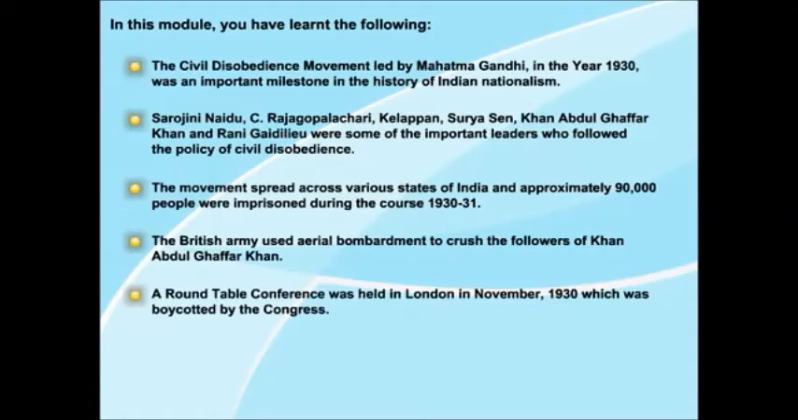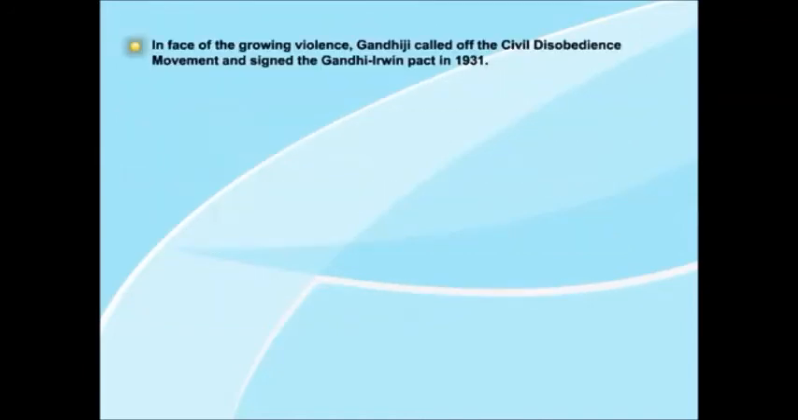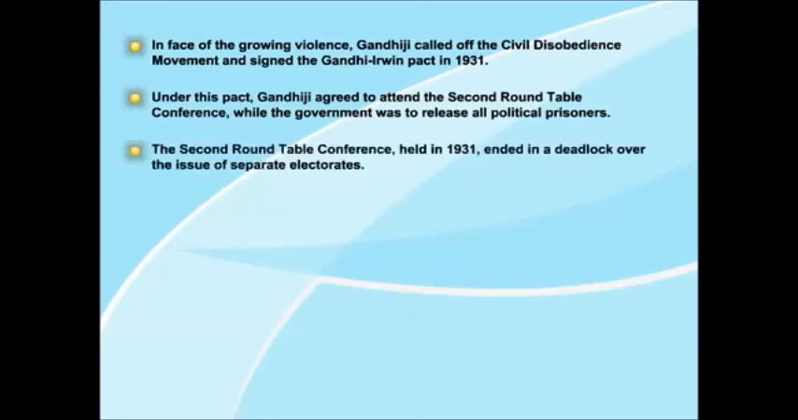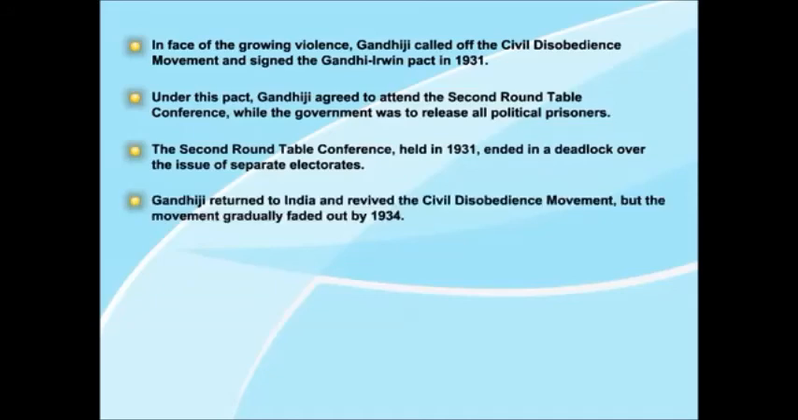A roundtable conference was held in London in November 1930, which was boycotted by the Congress. In face of the growing violence, Gandhiji called off the civil disobedience movement and signed the Gandhi-Irwin Pact in 1931. Under this pact, Gandhiji agreed to attend the Second Roundtable Conference, while the government was to release all political prisoners. The Second Roundtable Conference, held in 1931, ended in a deadlock over the issue of separate electorates. Gandhiji returned to India and revived the civil disobedience movement, but the movement gradually faded out by 1934.